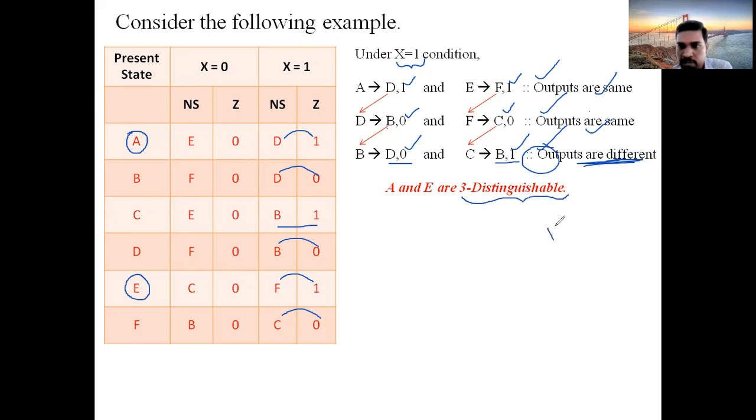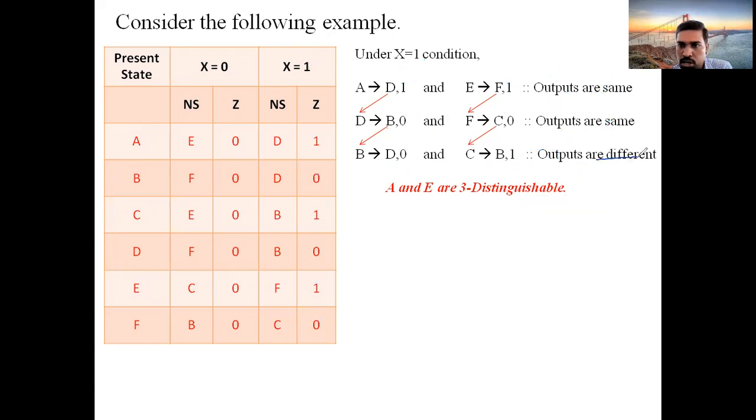Previously, I said that for k number of comparisons, if you get a distinguishable condition, it is called a k-distinguishable sequence. Like that, in this example, under x equal to 1 condition, the states A comma E are three-distinguishable. Why? Because until we performed three comparisons, we didn't get different outputs. You can stop the process when your outputs are different.